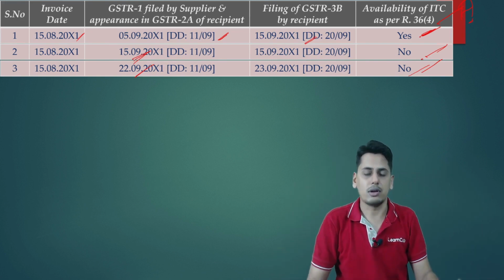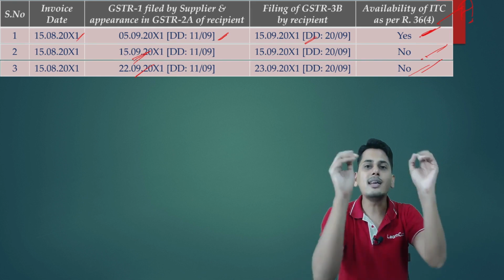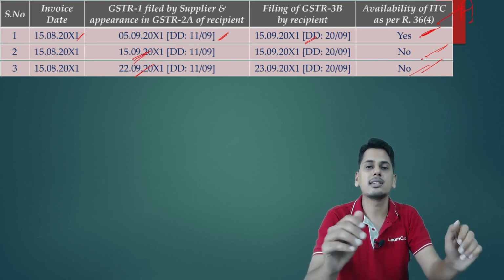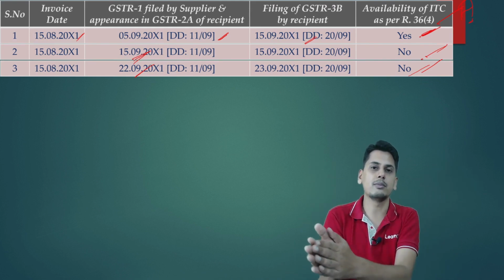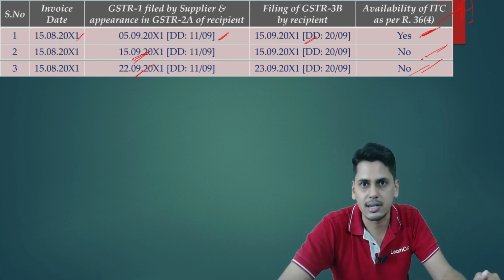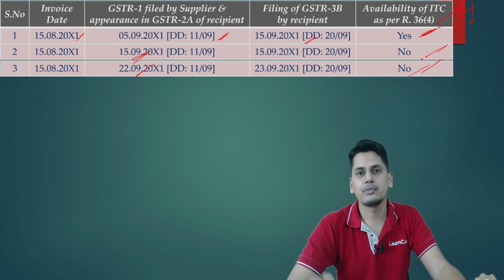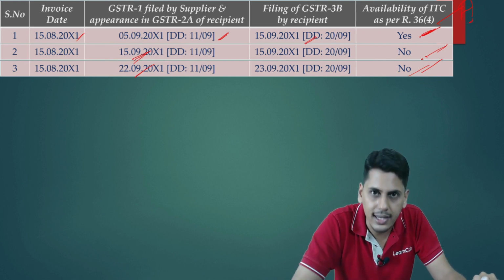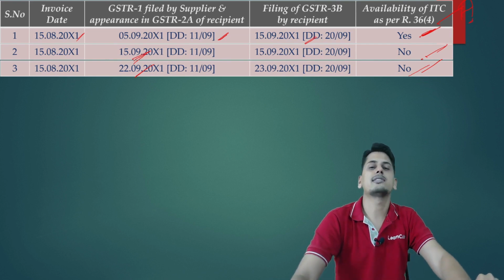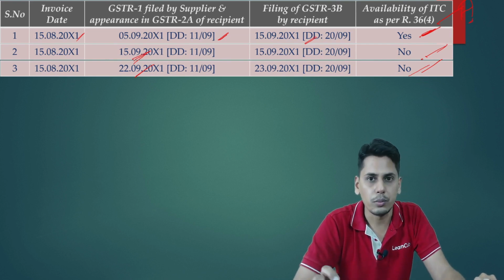You provide me a report for the tax period, August. These are the suppliers who have filed their returns, who have filed their GSTR 1 within the due date. For the purpose of 36 sub rule 4, you take this report into consideration. So friends, the government has worked on it and the report is called GSTR 2B.